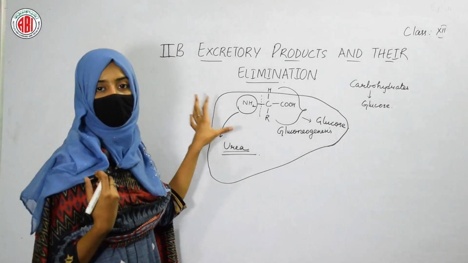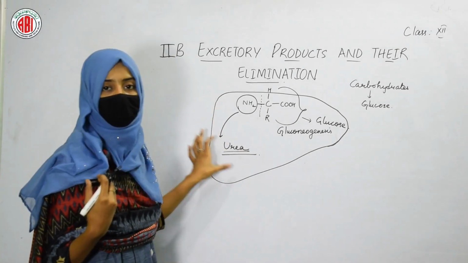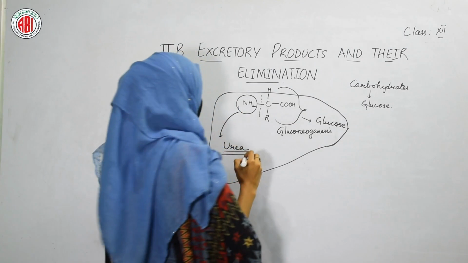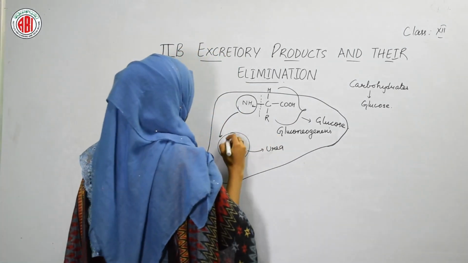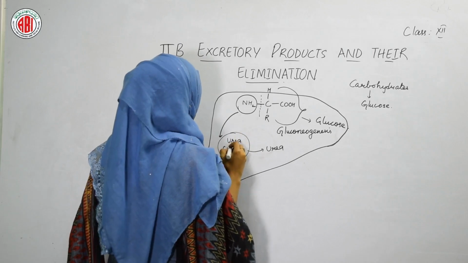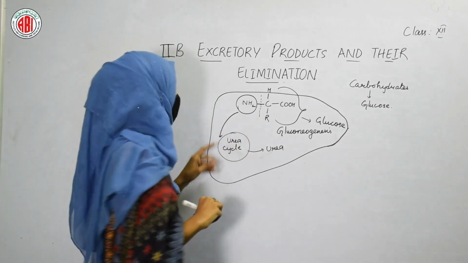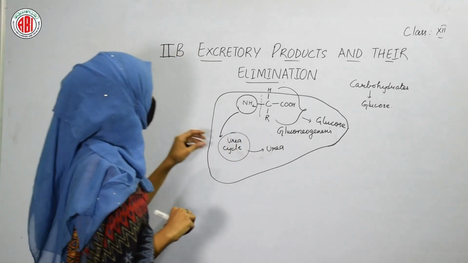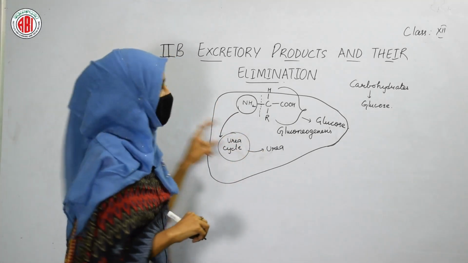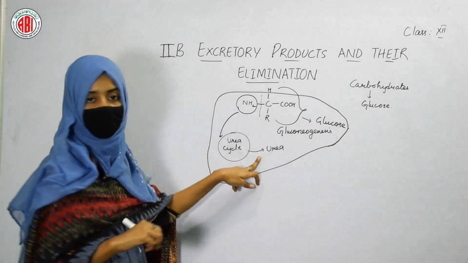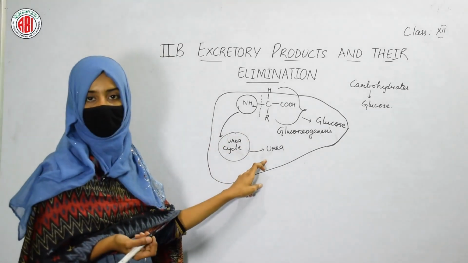So the conversion of amino group into urea takes place inside the liver, and this conversion happens in a cyclic manner. So we call this the urea cycle. The urea cycle takes place inside the liver, by which the amino group is converted into urea, and that's how urea is formed that can be easily eliminated from our body.